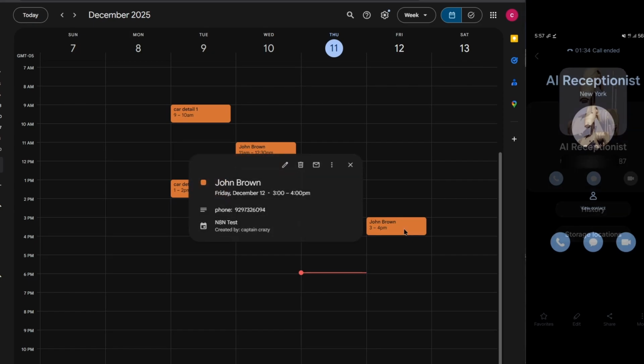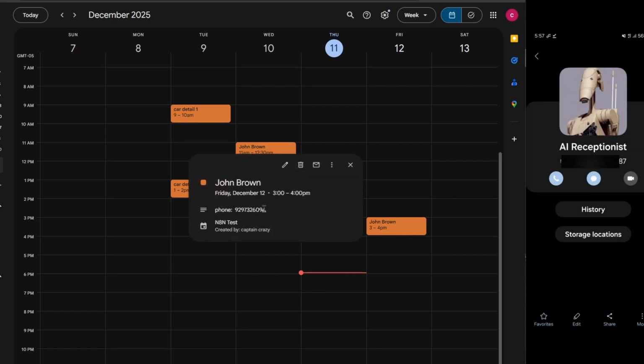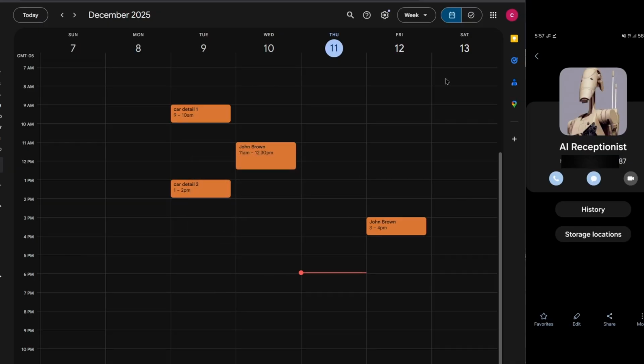And as you can see, the appointment is right here with my phone number. Now, notice I tried to book it on Saturday, but he said there's no appointment on Saturday. The reason is that in the database, I set the opening hours to Monday to Friday. So the business is closed on Saturday, which is why the AI knew it can't book an appointment on Saturday. So the AI basically is smart enough to make its own decision.